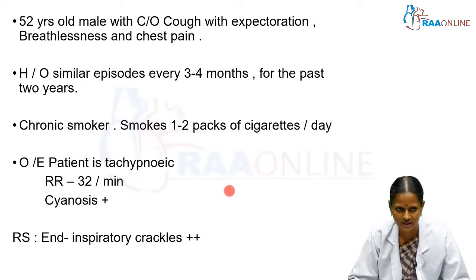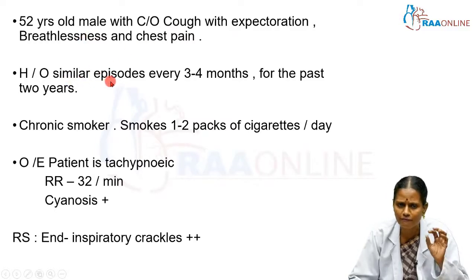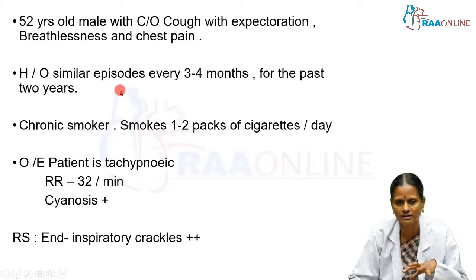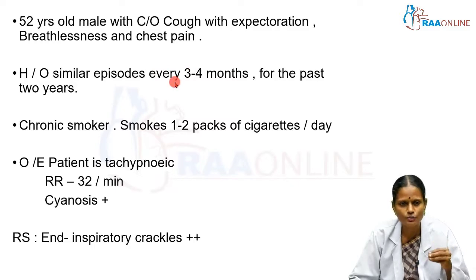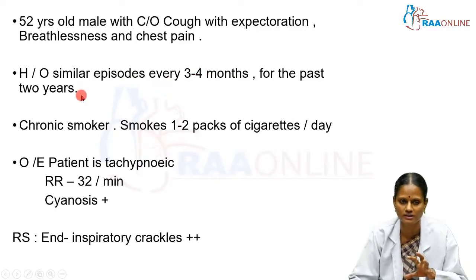We will take up one case history. A 52-year-old male with complaints of cough with expectoration, breathlessness and chest pain. He gives a history of similar episodes every 3 to 4 months for the past 2 years. This is very important history, and you should know that as we see any patient, history taking is very important to arrive at a diagnosis. And personal history: he is a chronic smoker and he smokes 1 to 2 packs of cigarettes per day for the past 5 or 6 years.